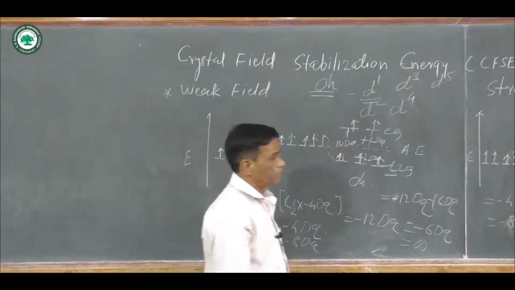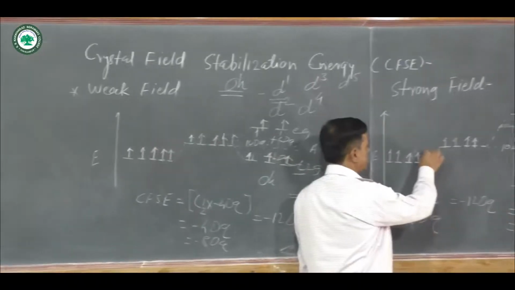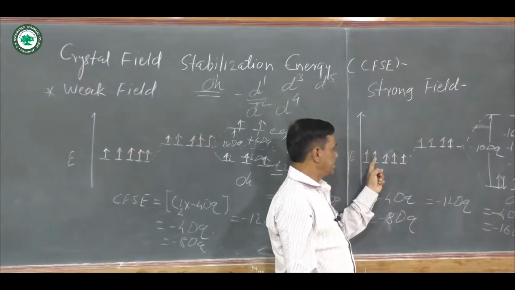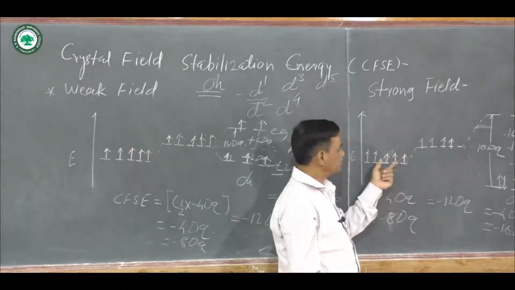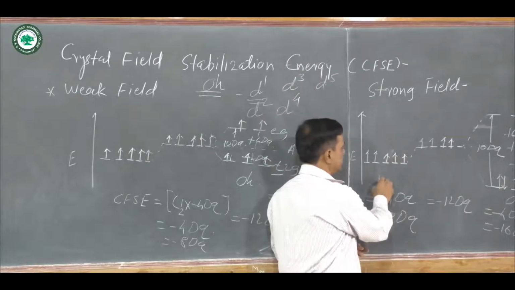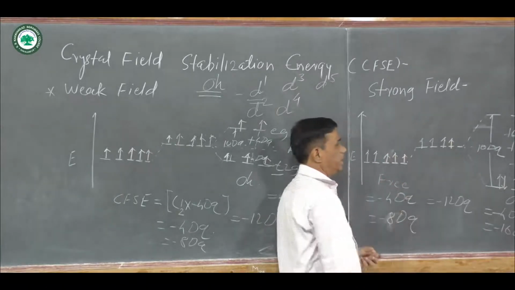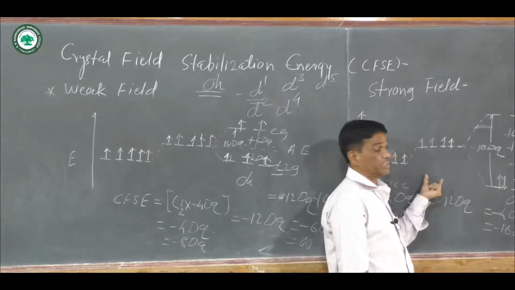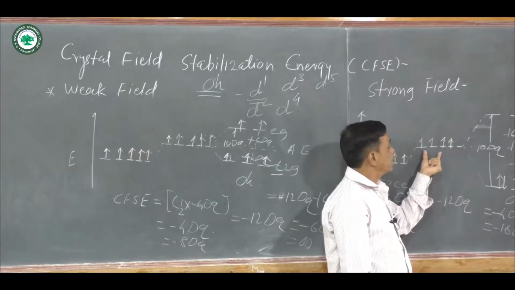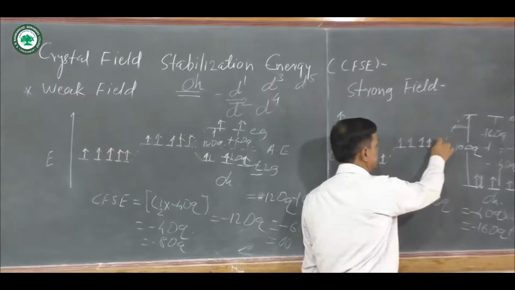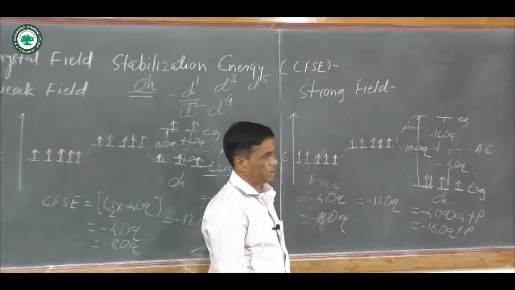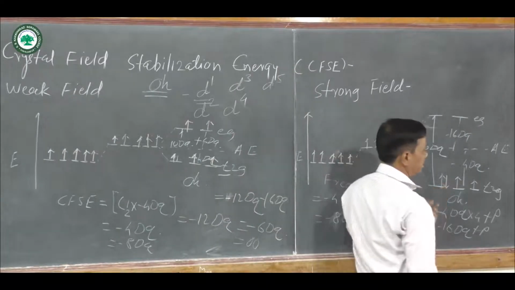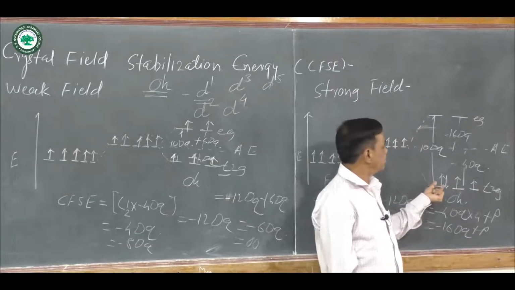If you consider strong field, the d5 system is represented as one electron here, second here, third here, fourth here, fifth here. These electrons are in free state, meaning when the metal ion is in free state, then hypothetically there is an increase in energy. This is the first stage and energy increases, but all the 5 d orbitals remain degenerate, and these are the 5 d electrons in the d5 system. And in the d5 system, first according to Hund's rule of maximum multiplicity, filling of electrons takes place.